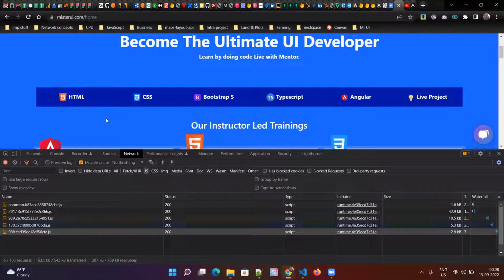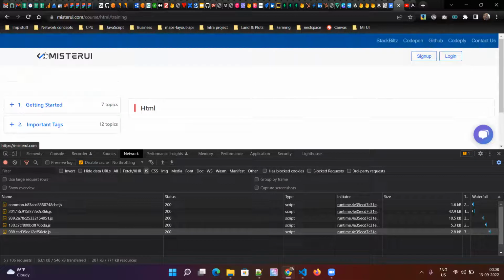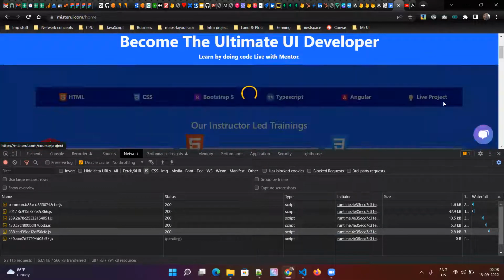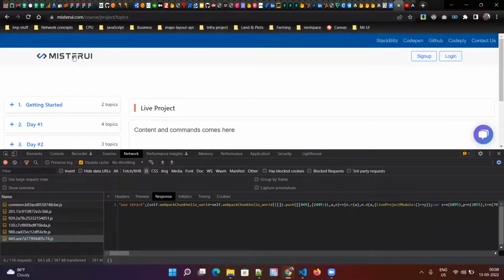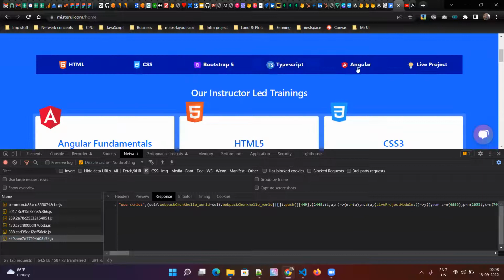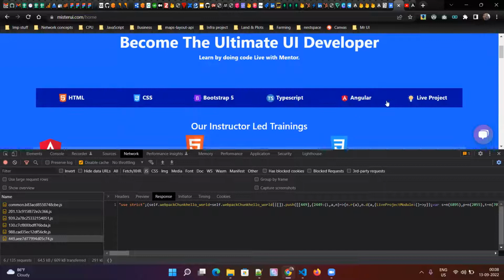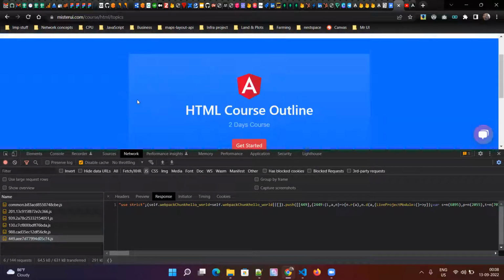Once it is downloaded, I can navigate any number of times. Nothing is getting downloaded. But if I go to live project again, it will download that module. I think now I have downloaded all the modules except the Bootstrap. So if I click on already downloaded modules, it will not try to download that module again because the browser already has it.